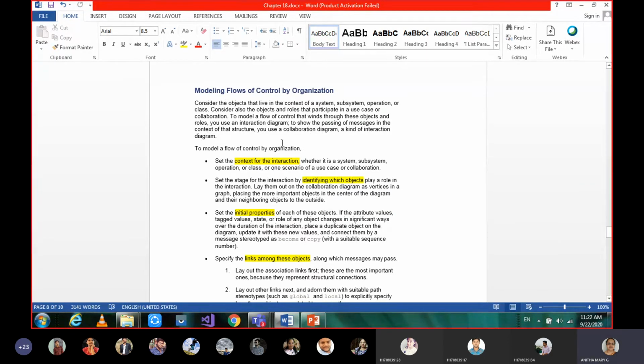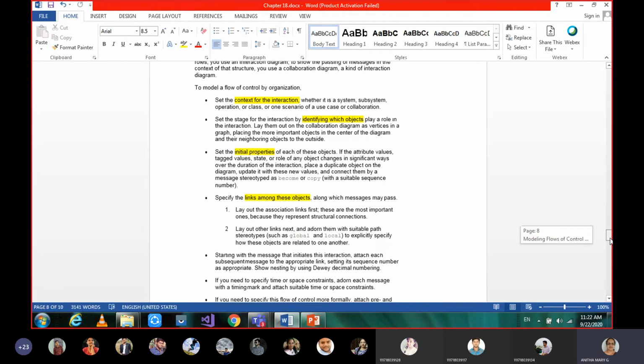In order to do this, we follow the same steps as we did for the sequence diagram. First we need to understand the context of the conversation, whether it is for a system or subsystem, an operation, a class, or any scenario or use case of collaboration. Those contexts you have to identify, and then identify the objects who are interacting, and they have to be placed randomly. Then the initial properties of the objects, like any conditions, local, global, their connections, and setting the links between those objects.